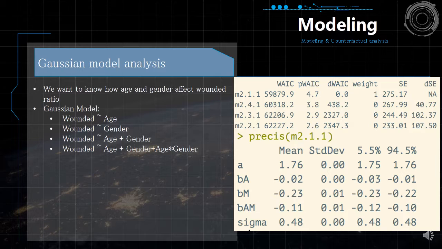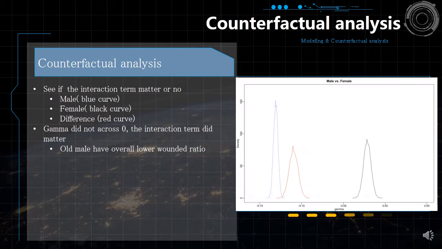So now we go for another analysis. Now we build another chart to see if the interaction term really matters or not. We can see the blue curve will be the male, and female will be the black curve. And the difference of these 2 curves is the red curve. And we can see that the gamma did not cross 0, which means that the interaction terms did matter.